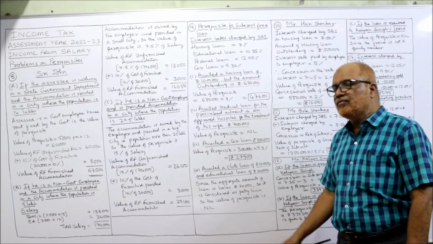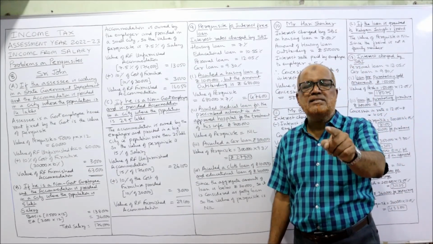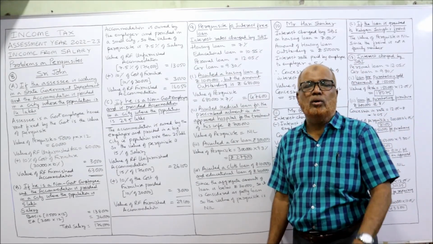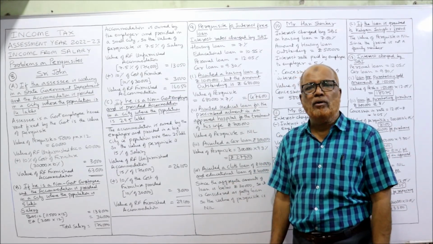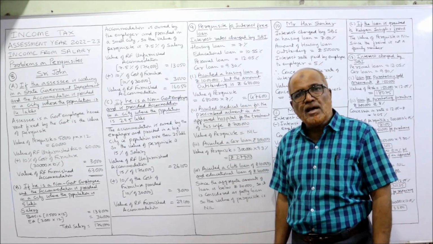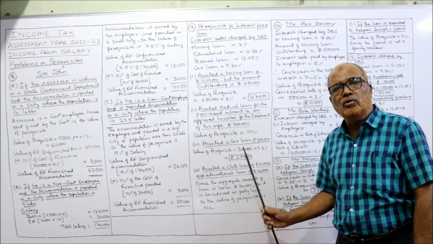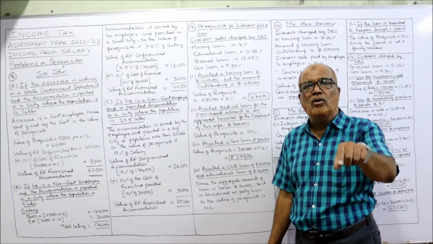Then availed a car loan of 3 lakh. The employee has taken 3 lakh rupees car loan, interest free from the employer. Income Tax Act says it's a taxable perquisite. How much is the loan amount? 3 lakh. What is the rate of interest on car loan by SBI?